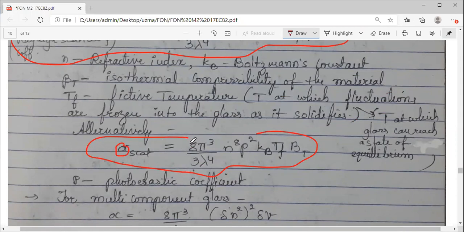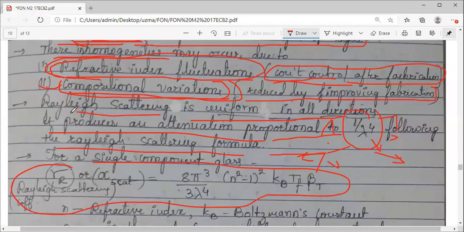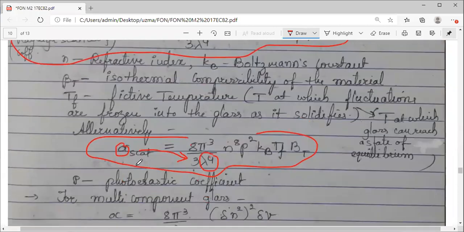It is given by the formula 8 pi cube by 3 lambda raised to 4. So you can see there is a lambda raised to 4 term. So this Rayleigh scattering coefficient is inversely proportional to lambda raised to 4. It produces an attenuation proportional to 1 by lambda raised to 4. And the formula is 8 pi cube by 3 lambda raised to 4, n raised to 8, p square, kB, Tf, and beta T, where lambda is your operational wavelength, n is the refractive index.